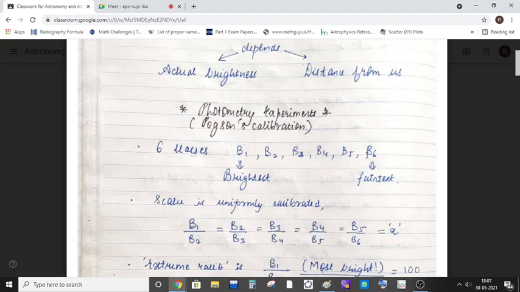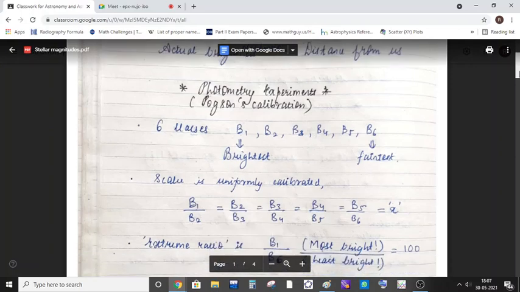B1 is the brightest category and B6 was the faintest. There were 6 brightness classes in which all the visual stars from the Earth were classified, numbered as B1, B2, B3 up till B6, out of which B1 was the brightest class and B6 was the faintest class.